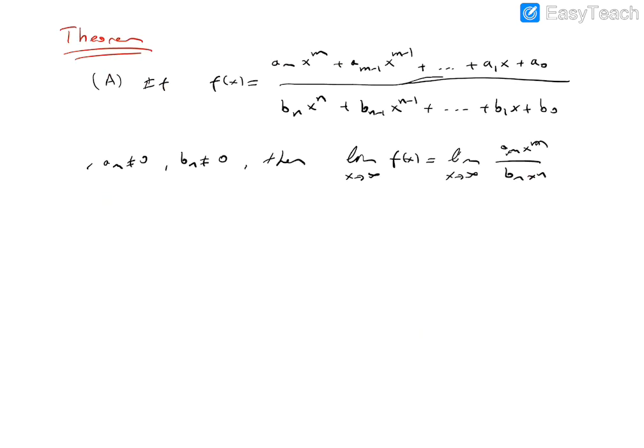And the limit when x goes to minus infinity of f of x equals the limit as x goes to minus infinity of a sub m x to the power m over b sub n x to the power n. So according to this limit, we can say that as a second part of this theorem, there are three possible cases of these limits.